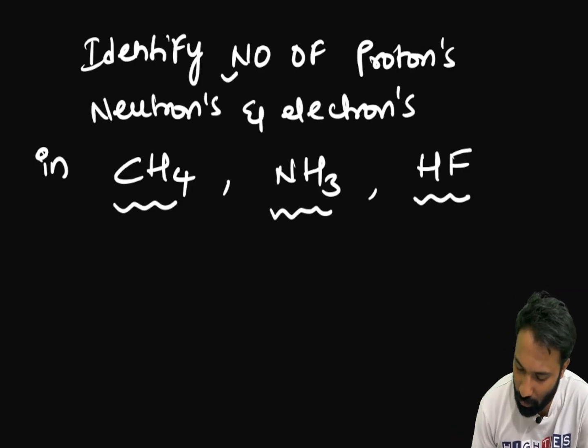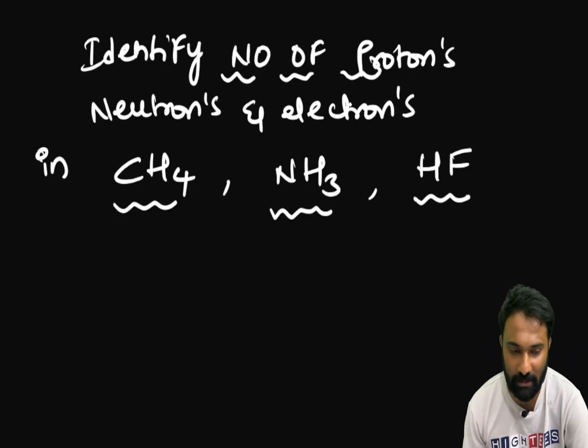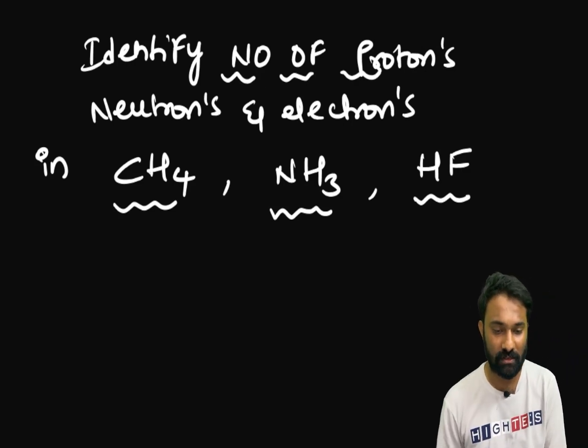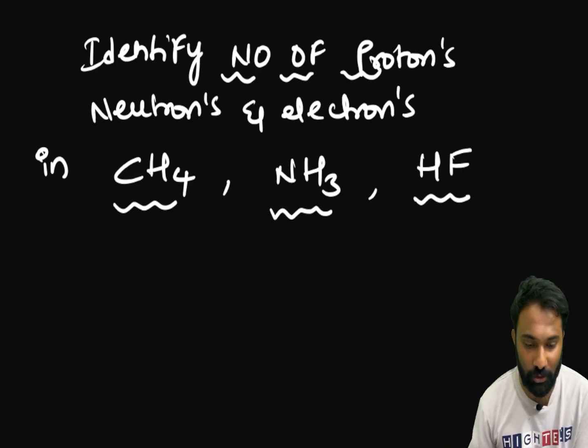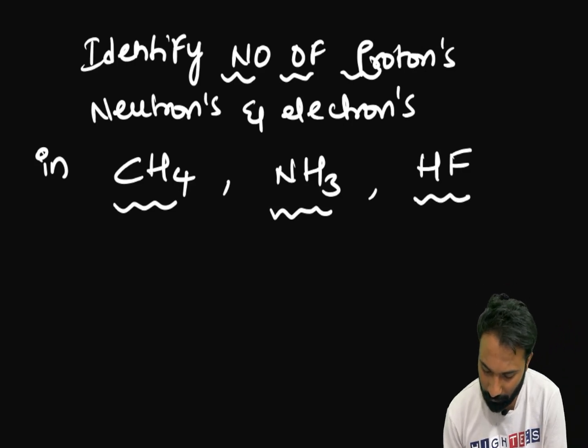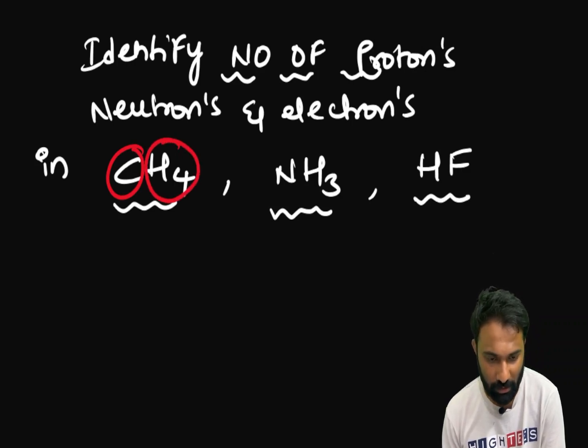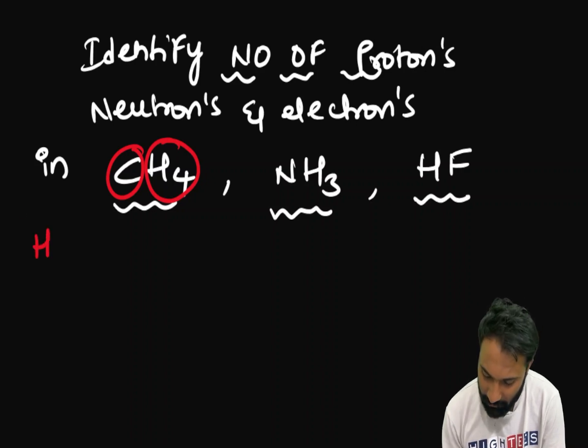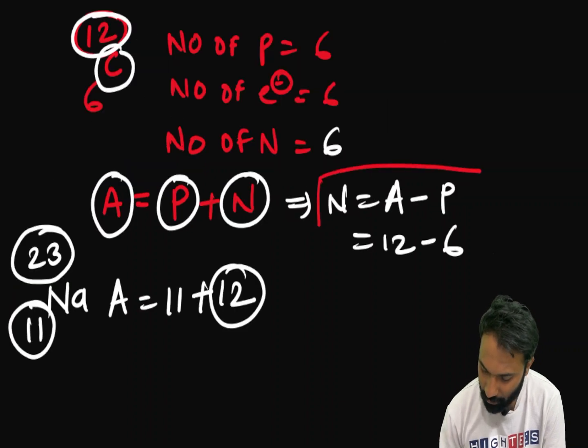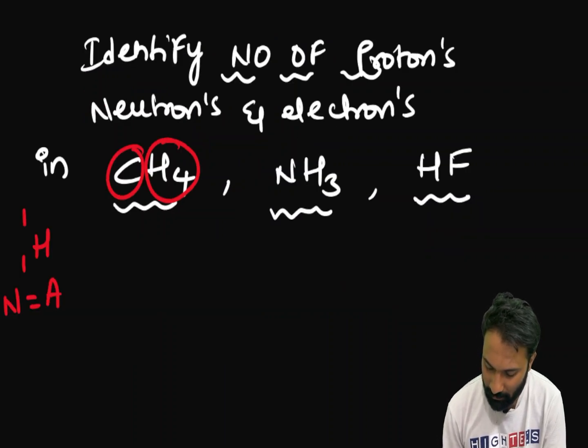If you want to identify the number of protons, electrons and neutrons in CH4, first, we have carbon and 4 hydrogens. First of all, find the number of neutrons in hydrogen. How to express hydrogen? Hydrogen 1, 1. Neutrons are equal to atomic mass minus protons, the formula I have given.